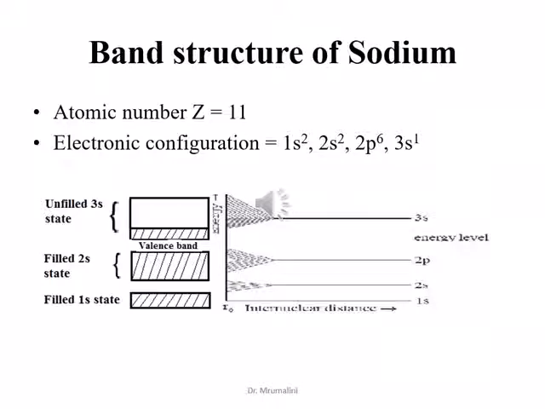Thus electrons are free to change their energy within the 3s band. This allows electrons to pick up kinetic energy from an applied electric field, leading to an electron drift velocity generating current that makes sodium a good metallic conductor.